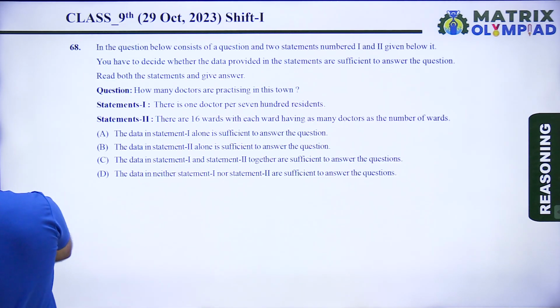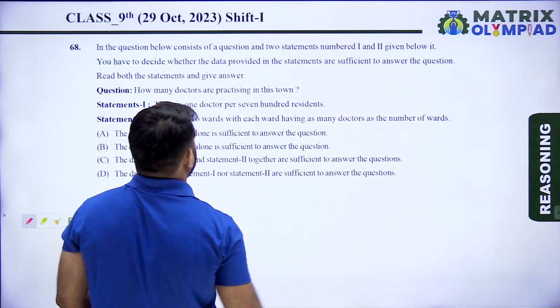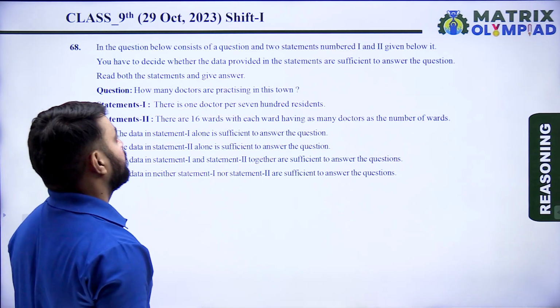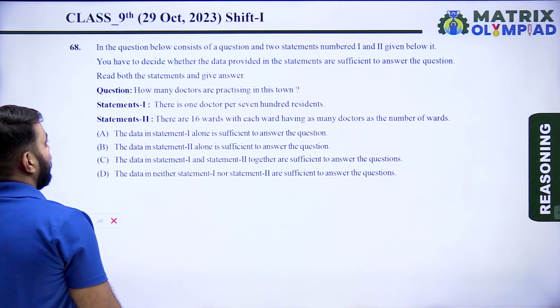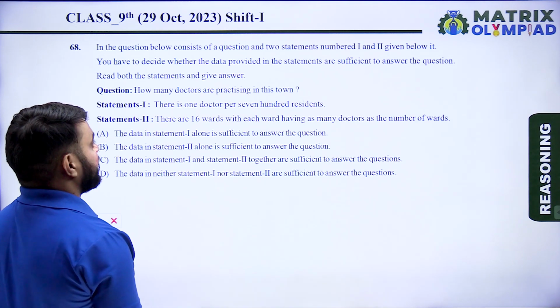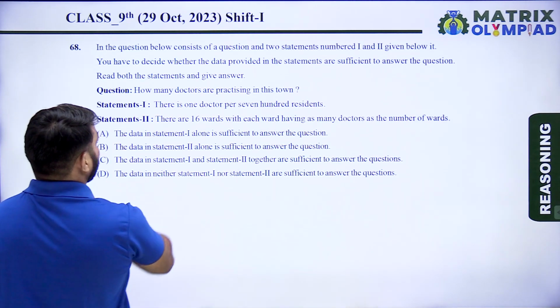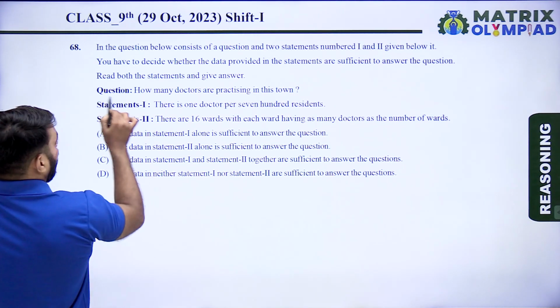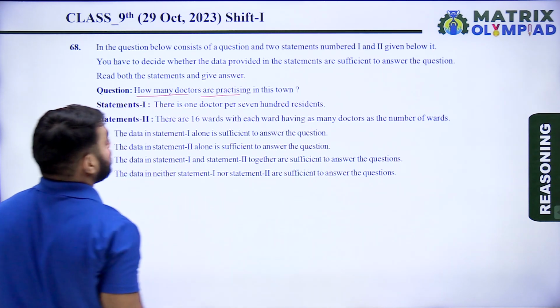The next question is question number 68. The question below consists of a question and two statements numbered first and second given below it. You have to decide whether the data provided in these statements are sufficient to answer the question. Read both these statements and give the answer. So the question is, how many doctors are practicing in this town?